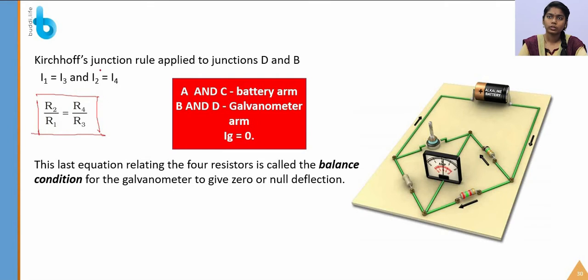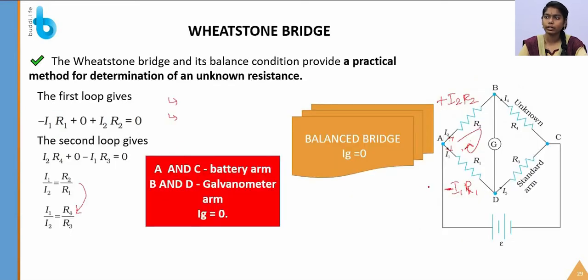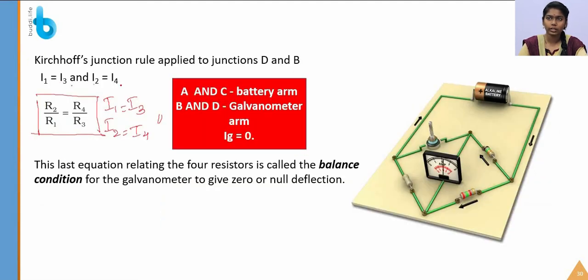So instead of I1, I am writing I3, and instead of I2, I am writing I4. This current is common, because you have already seen that there is zero deflection. Zero deflection means there is no passage of current, so that I1 is equal to I3 and I2 is equal to I4. By this we are calculating R2 by R1 is equal to I4 by I3.